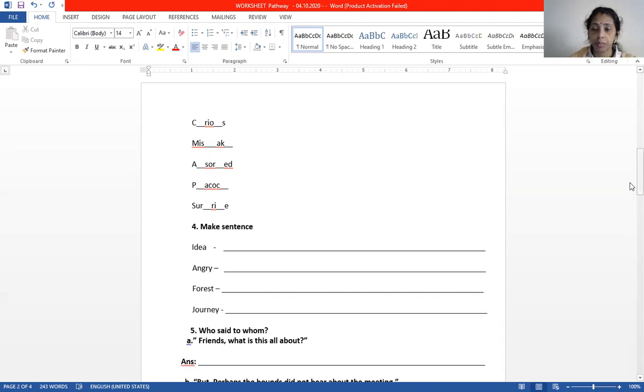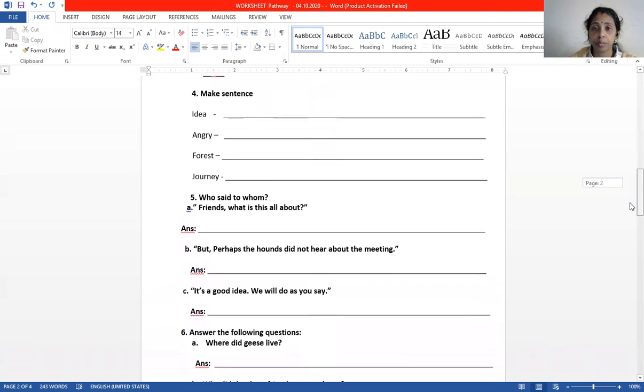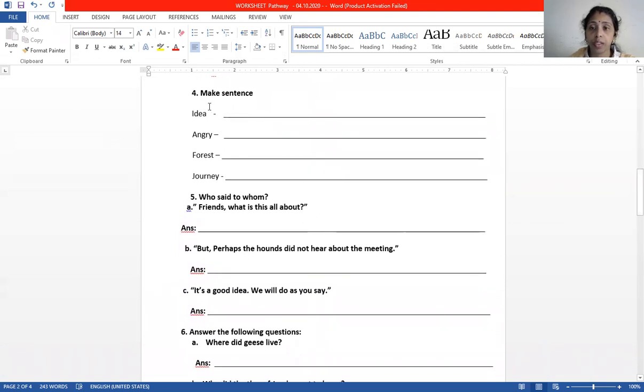Now I will move towards question number 4. Question number 4 is, make sentences. Here I gave some words. All of you need to write sentences with those words. The words are idea, angry, forest, and journey. Now I will write the sentence with the first word, that is idea.